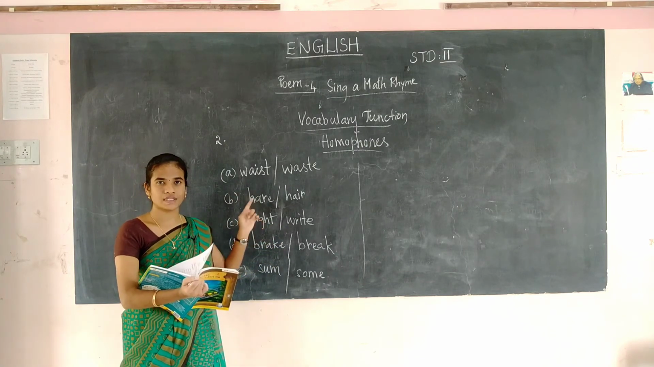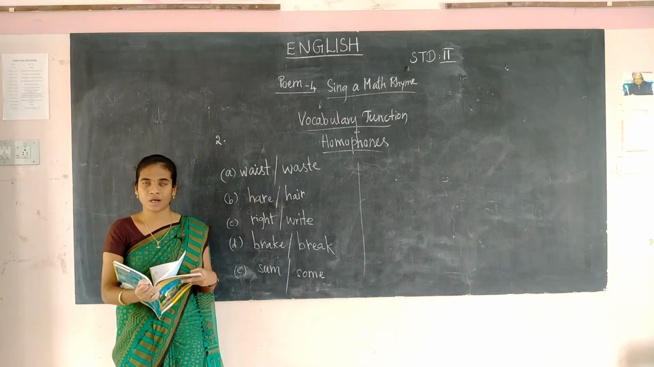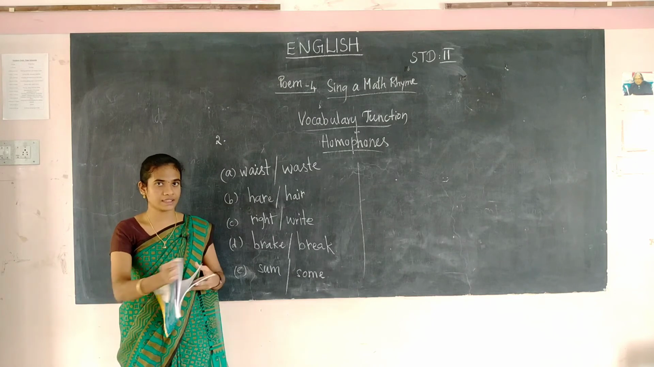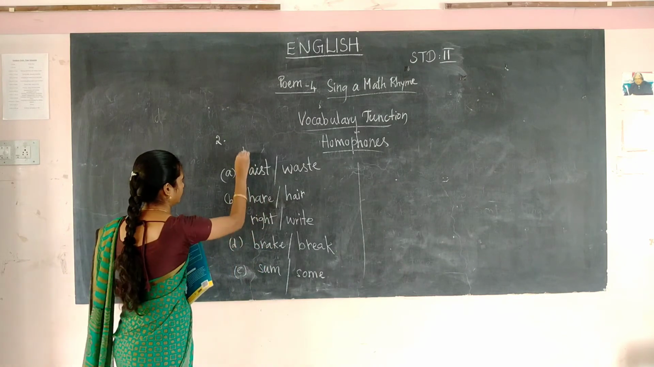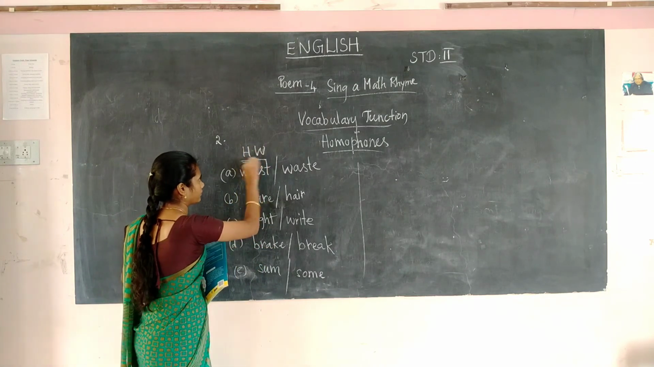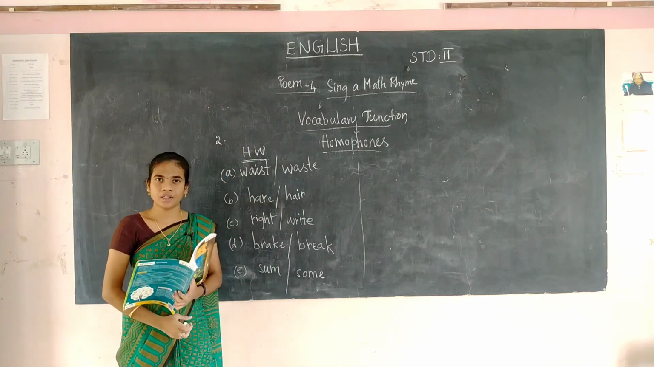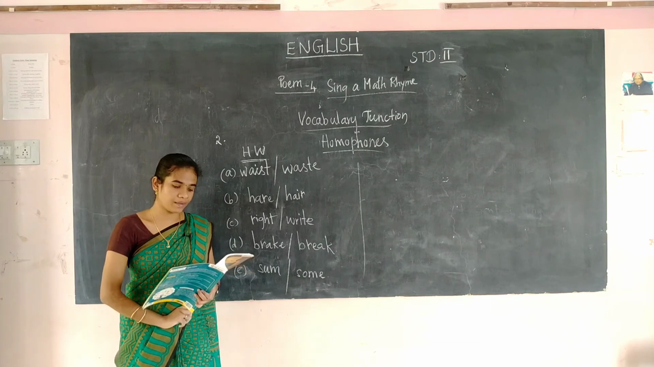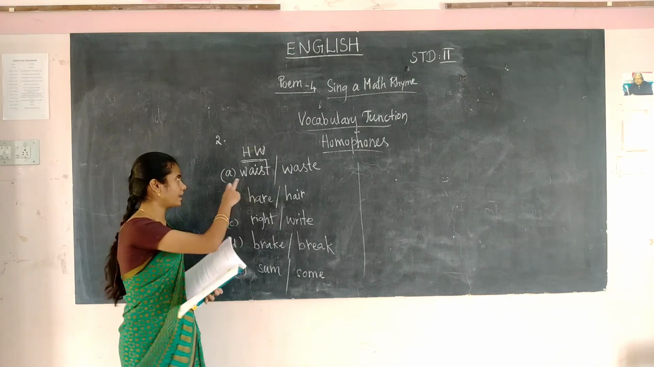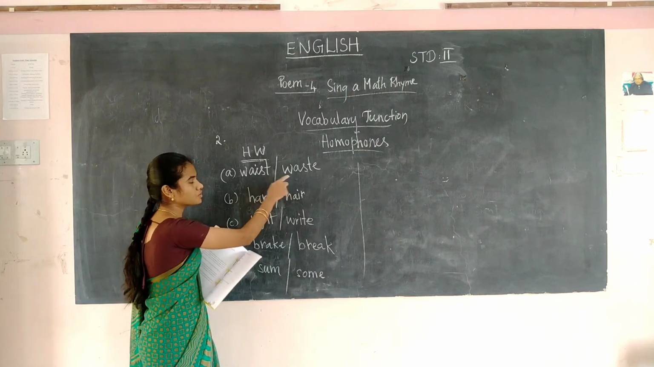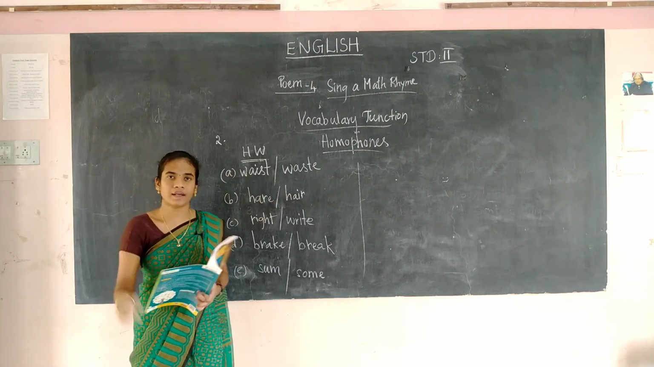This is homework for you students. Now itself you can write, by hearing me you can write now itself. Okay, this is homework for you. I am going to read the sentences. Now side by side you can write it in your notebook. Okay, first one: waste or waist. By hearing, you have to write the correct spelling.